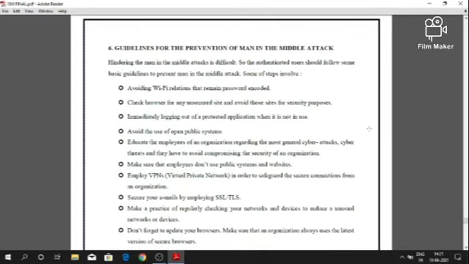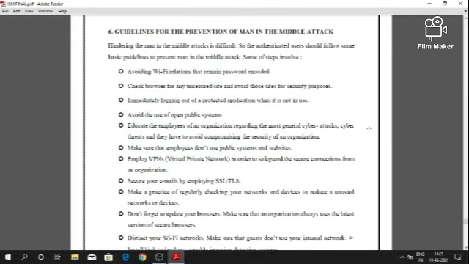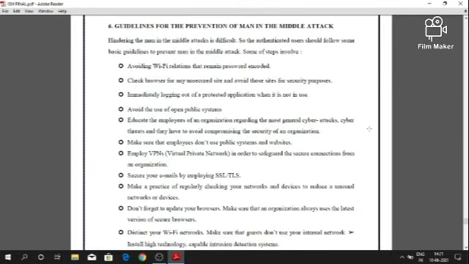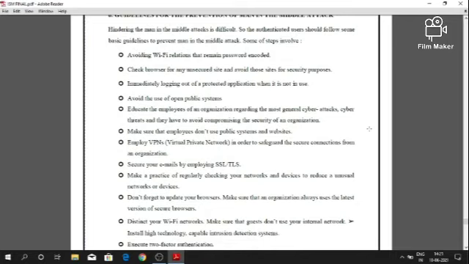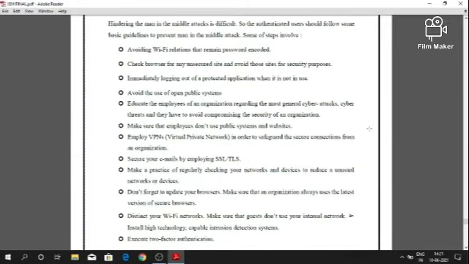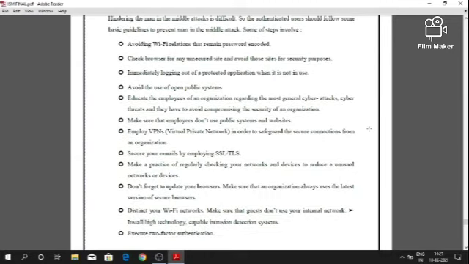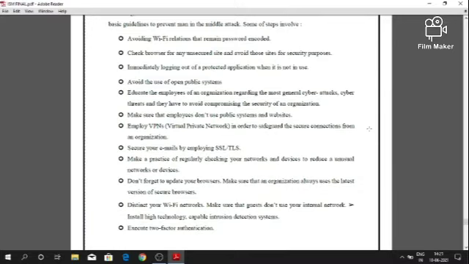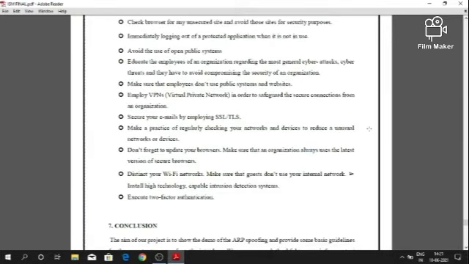Avoid Wi-Fi connections and keep passwords encoded. Make sure that employees don't use public systems and websites. Make sure that an organization always uses the latest version of secured browsers. Secure your emails by employing SSL/TLS. The employees should know about general cyber attacks and cyber threats, and they have to avoid compromising the security of an organization.